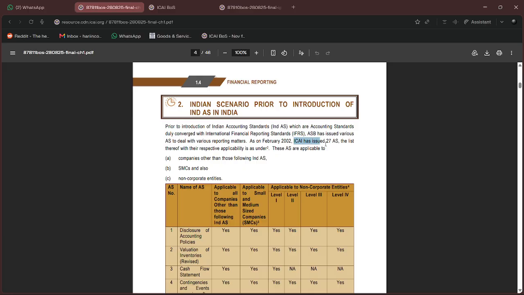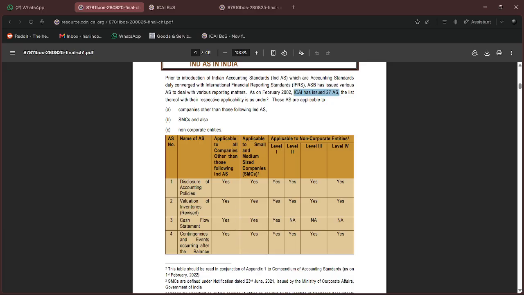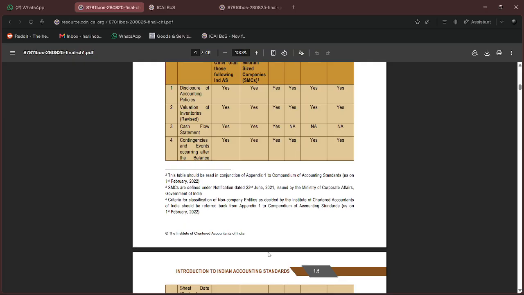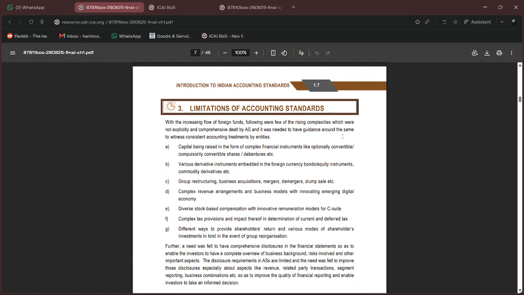Presently ICAI has issued 27 AS, and this is the list of which AS will be applicable to what level of entities, and whether they apply to SMCs also. All that can come for one mark, but it's not that necessary. Now, the limitations of accounting standards: complex financial instruments like CCDs and many shares and debentures have come up, for which accounting standards were missing measurement, recognition and other principles.